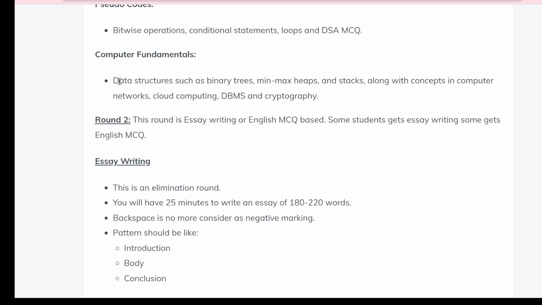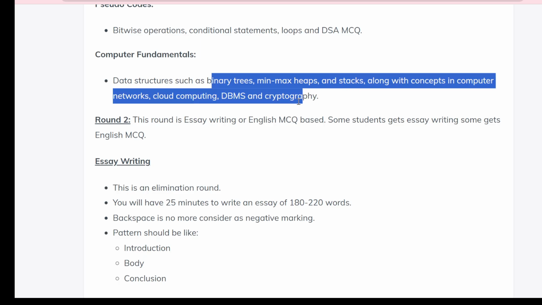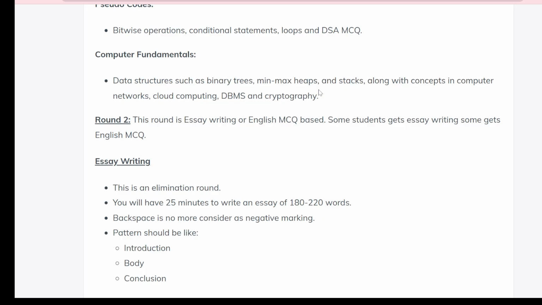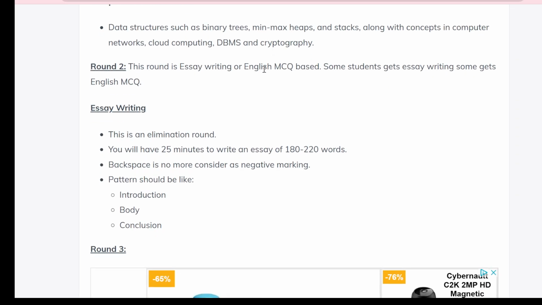After that, computer fundamentals. In computer fundamentals you will face questions on data structures like binary trees, min and max heaps, and stacks, along with concepts in computer networks, cloud computing, DBMS, and cryptography. And guys, I would suggest, please put in a little bit of effort, so that you will get into Capgemini.